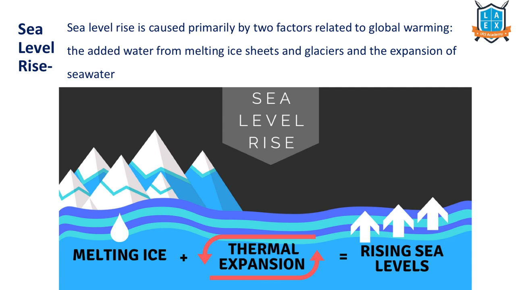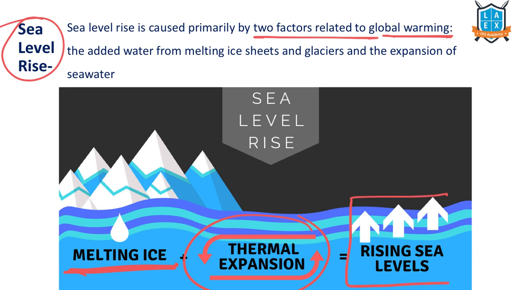With regard to climate change, we have to understand this word, sea level rise. Why? Because this is one of the impacts of climate change. Sea level rise is primarily caused by two factors. One, global warming. Two, global warming means higher temperatures, which leads to thermal expansion of the water, then melting of the glaciers and ice. That also leads to more water accumulating. This can lead to rising sea levels.